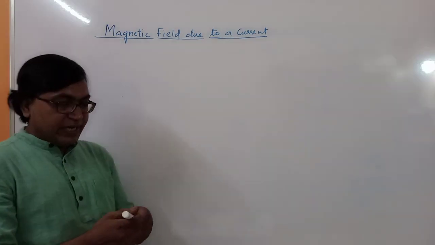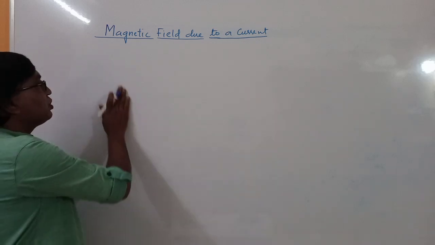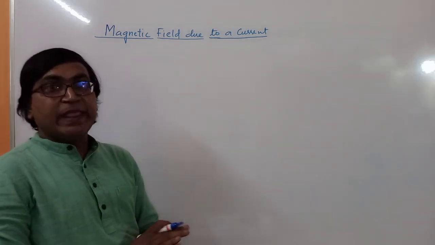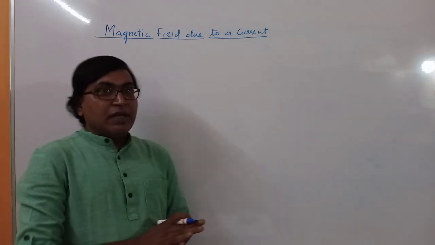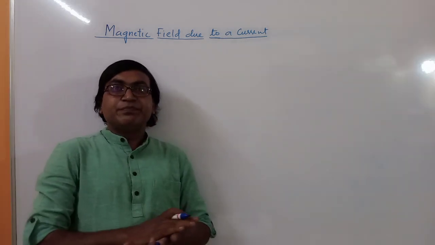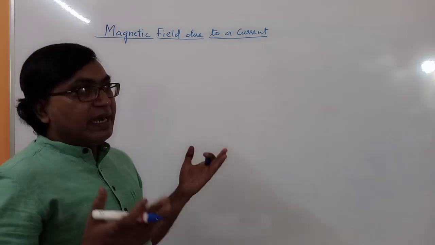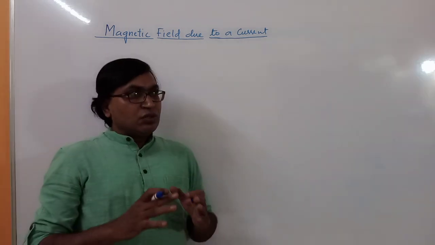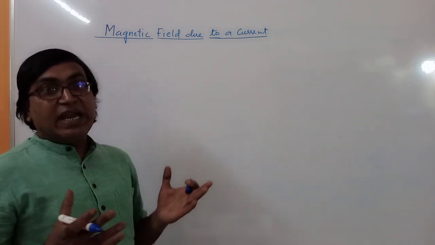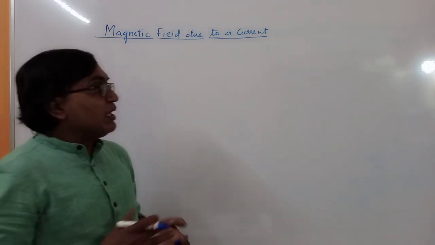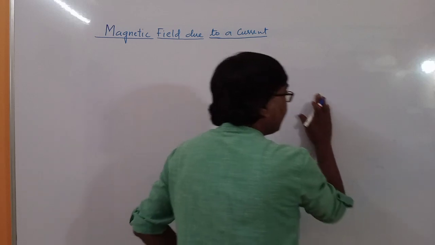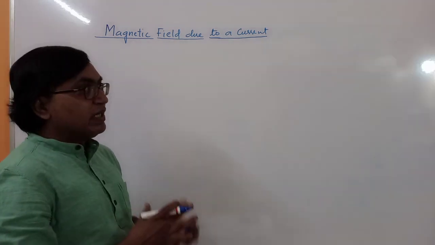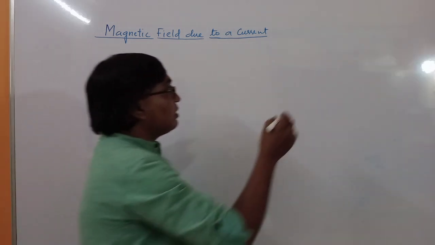Magnetic field due to a current. So earlier we have seen gravitational field and electrostatic field. Gravitational field is due to a mass property and electrostatic field is due to a charge property. So any mass will attract other mass, and that attraction between two masses can also be explained by taking a concept of a field.